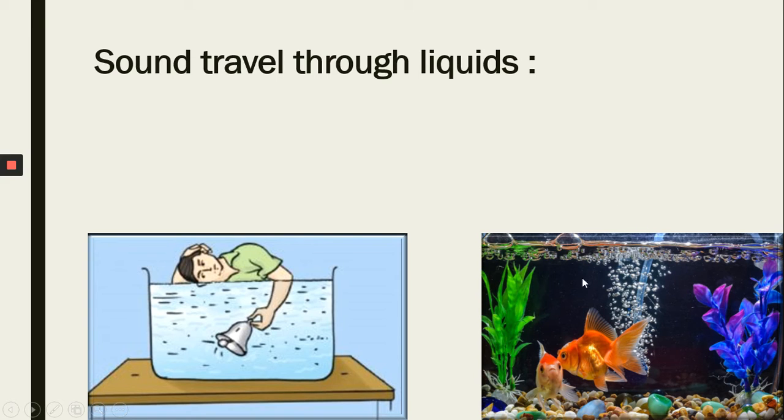Even here you are seeing an aquarium. Aquatic animals, or aquatic organisms, which are living in the sea or in water, can also communicate through the water, because sound travels through liquids. So sound can easily travel through liquids also.